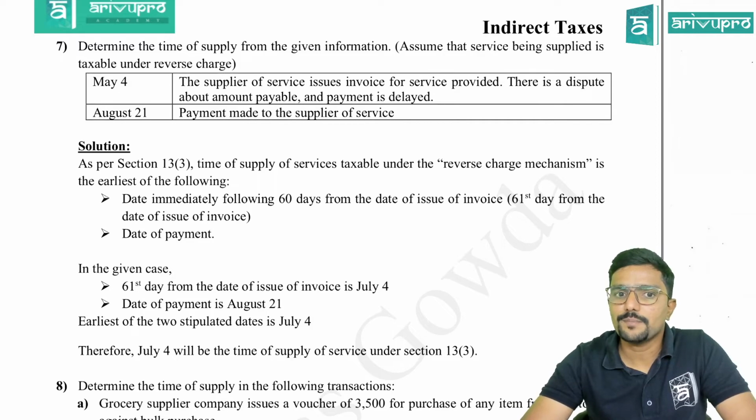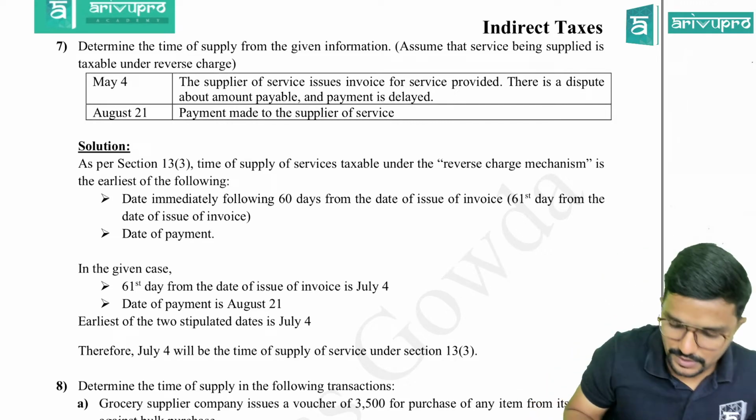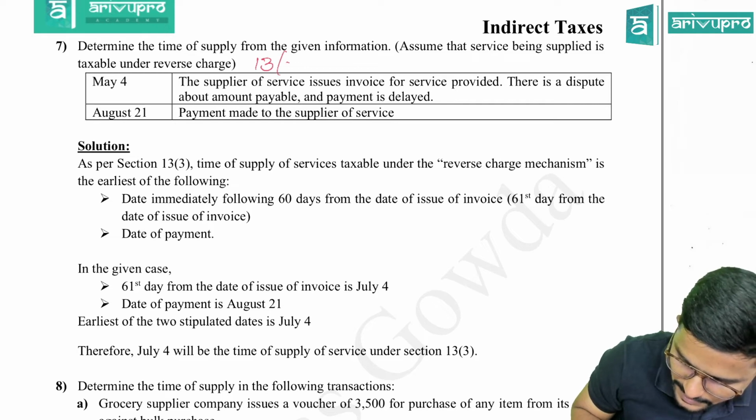Determine the time of supply from the given information. Assume that service being supplied is taxable under reverse charge. Okay. May 4th. So, reverse charge. Service under reverse charge means 13(3).